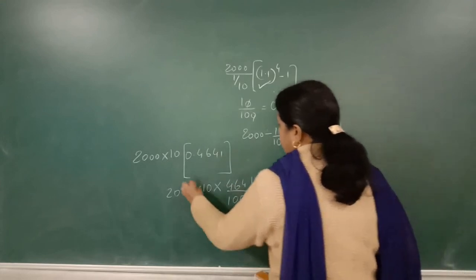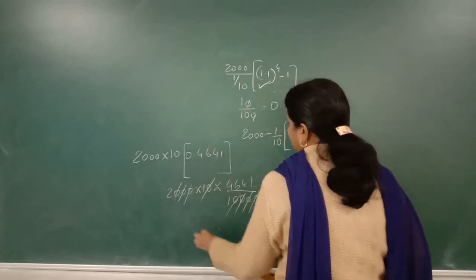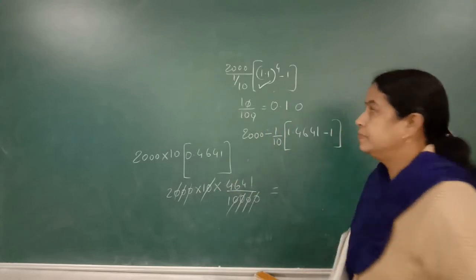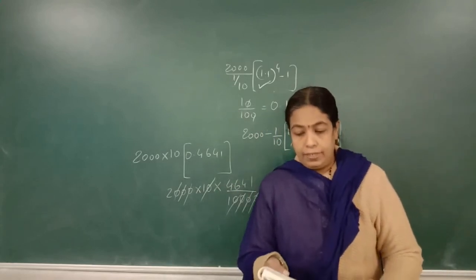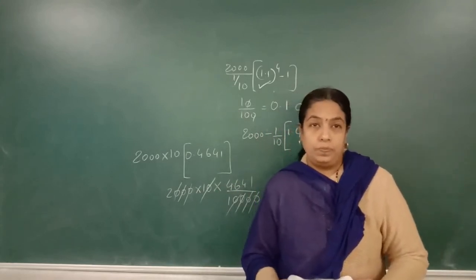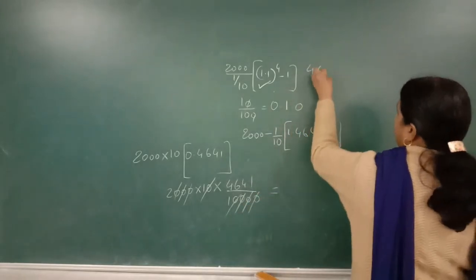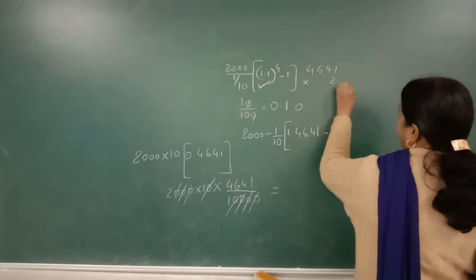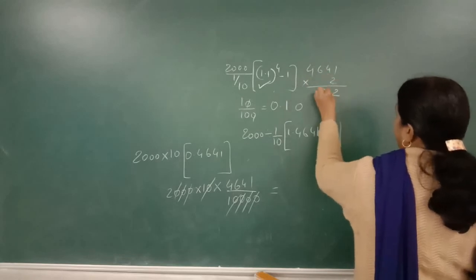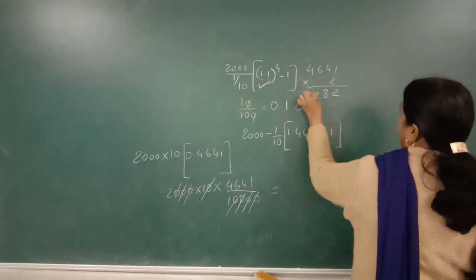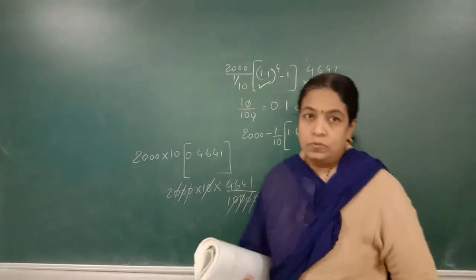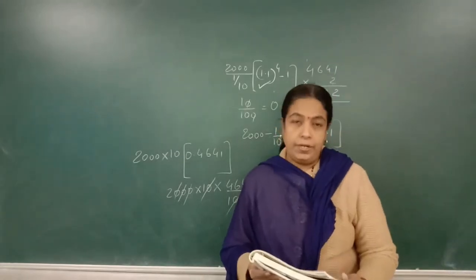Whatever is the answer, you get. Okay, so that comes to be 9282. Okay, see, 4641 multiplied by 2: 4 twos are 8, 6 twos are 12, 92. So the future value will be 9282.